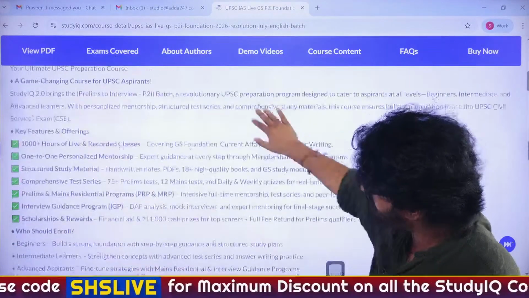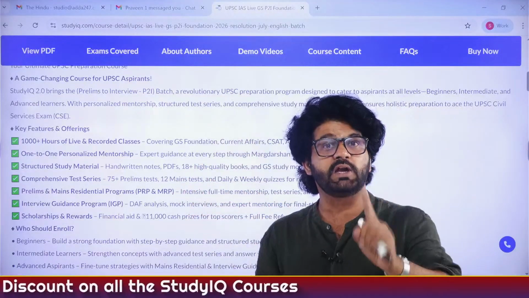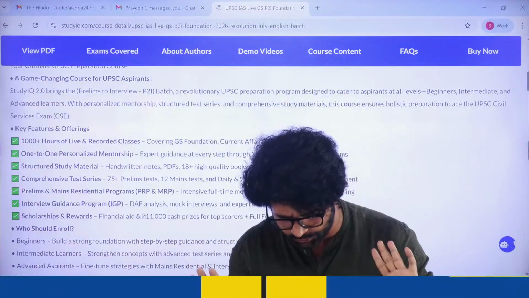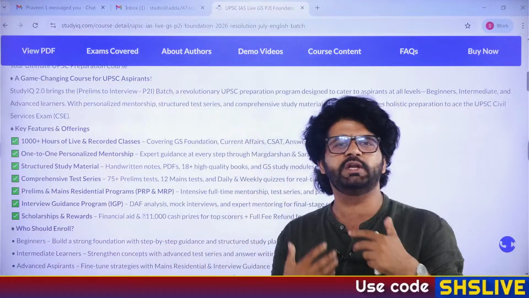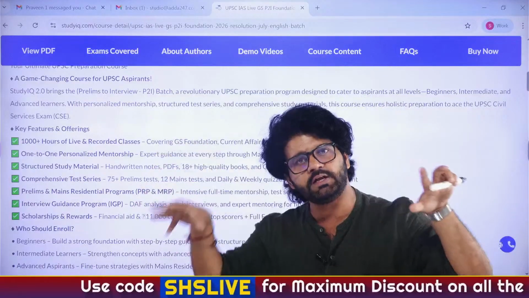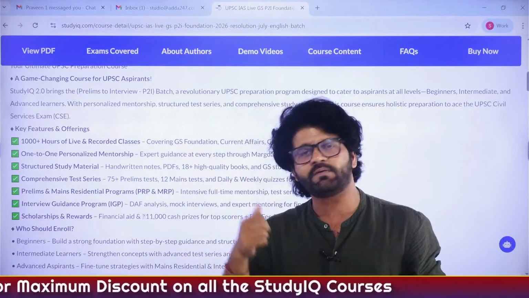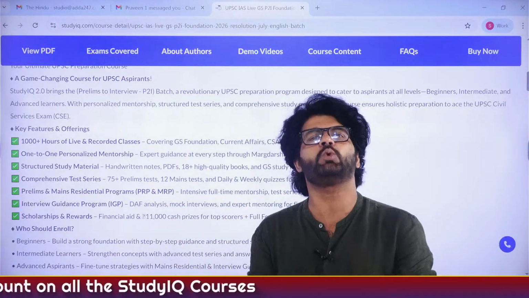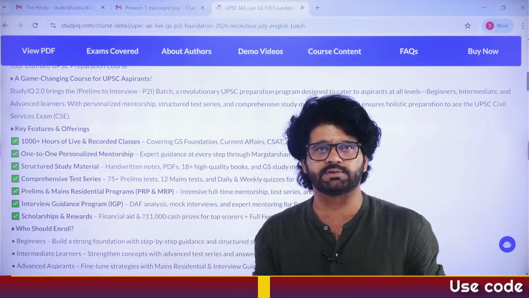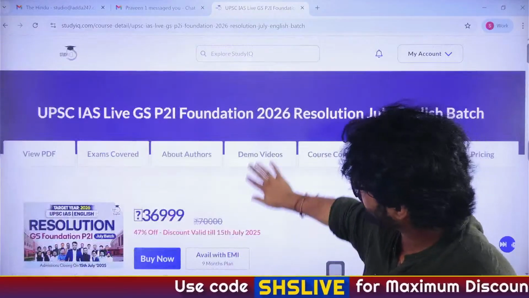Before going to buy now, look at all these features which I just told you, mentorship and all these things. I keep on telling people, any batch you join of any institution, trust that particular batch, trust that institution, trust their content. After that, don't keep on asking which NCERT I have to read, which chapters I have to read. All these things are generally included in these batches. The modules, the books which they will provide you, that will be more than enough. Just revise them multiple number of times. Else what happens? You read from 10 sources, you don't remember anything, and then you cry in pre or mains. Don't do that.